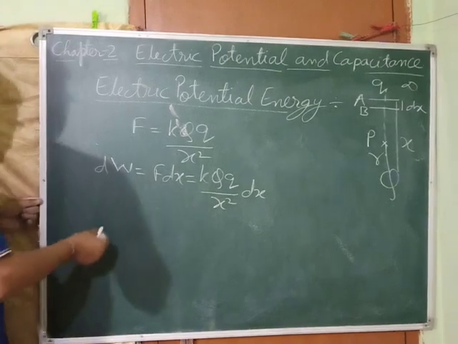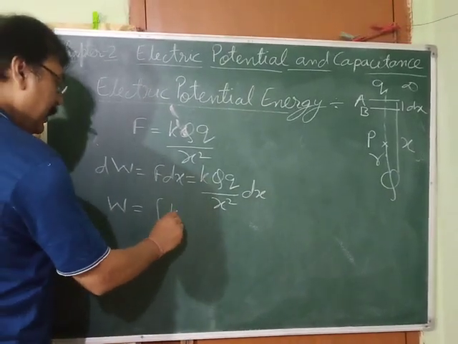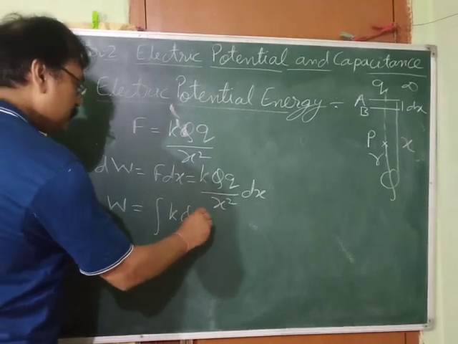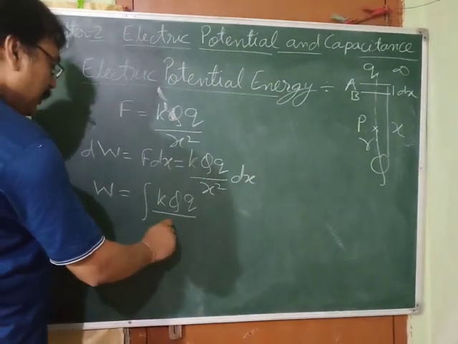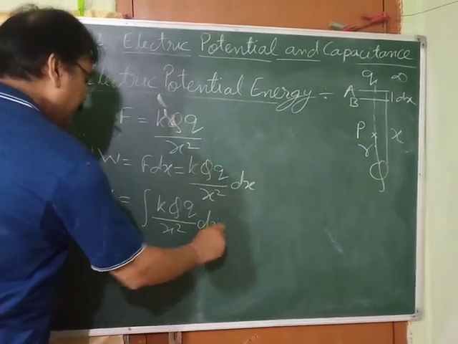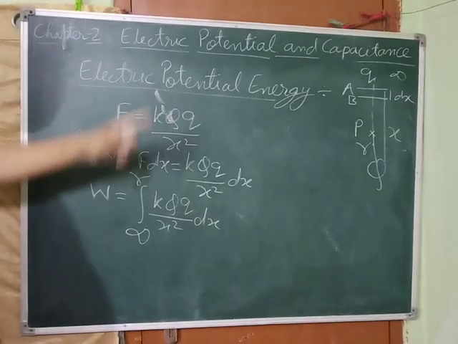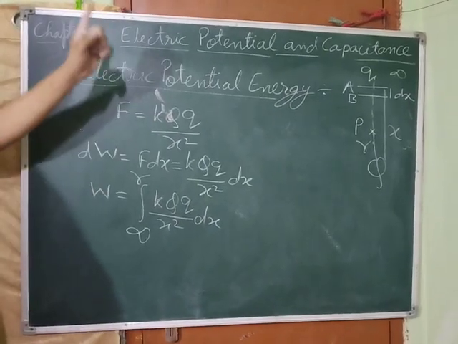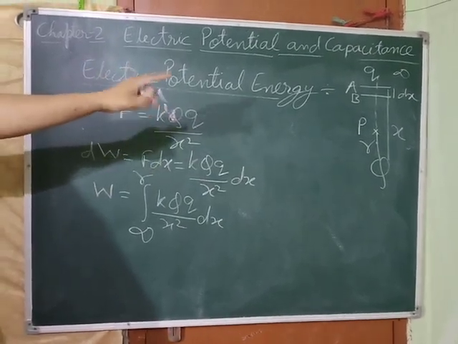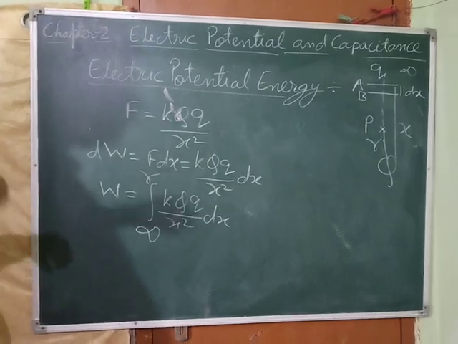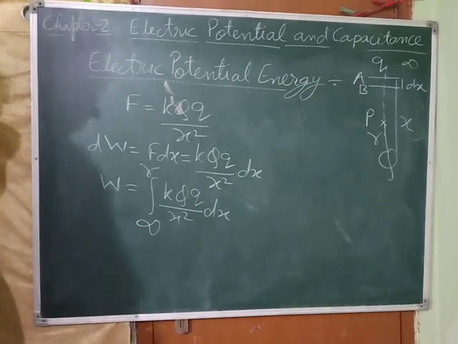Now what is the net work done? We have to integrate K Q q upon x square dx, from infinity to r. That is the limit. The far point is at infinite distance from the source charge Q, and the point P is at distance r from the point charge Q. Our reference point is actually the source charge Q, which is creating the field around it.